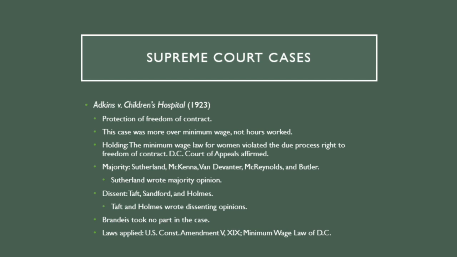So, some notable Supreme Court cases for the minimum wage. First one was Adkins versus Children's Hospital in 1923. So, some facts about the case. In 1918, Congress passed a law for setting minimum wages for women and children in D.C. There were also previous decisions in Muller versus Oregon in 1908 and Bunting versus Oregon in 1917 that did not overrule the holding in Lochner versus New York in 1905, which was about the protection of freedom of contract. Freedom of contract is basically freedom of private or public individuals and groups to form contracts without government restrictions.